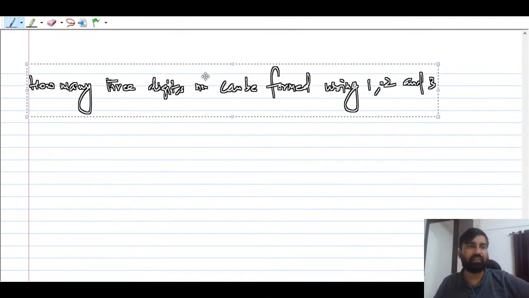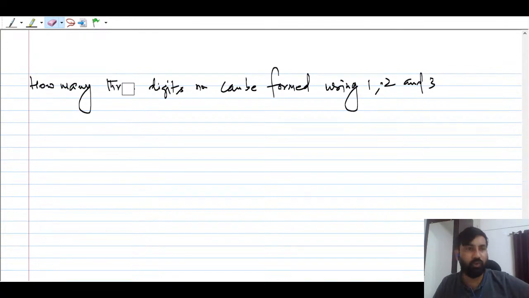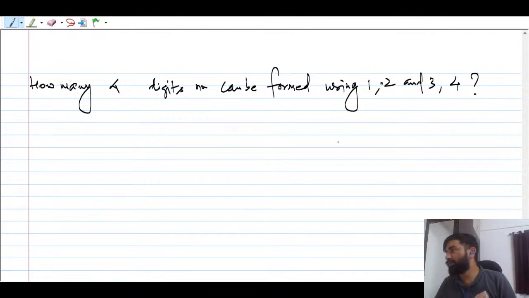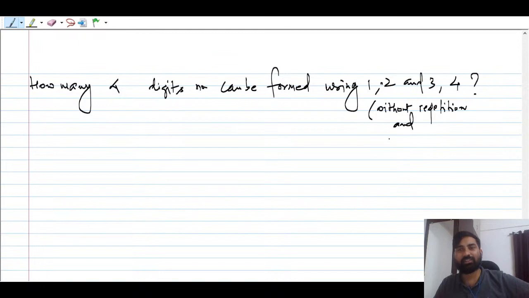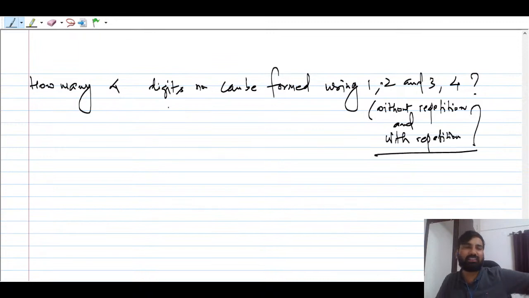Suppose, how many 4-digit numbers can be formed using 1, 2, 3 and 4, without repetition and with repetition? So please remember this.